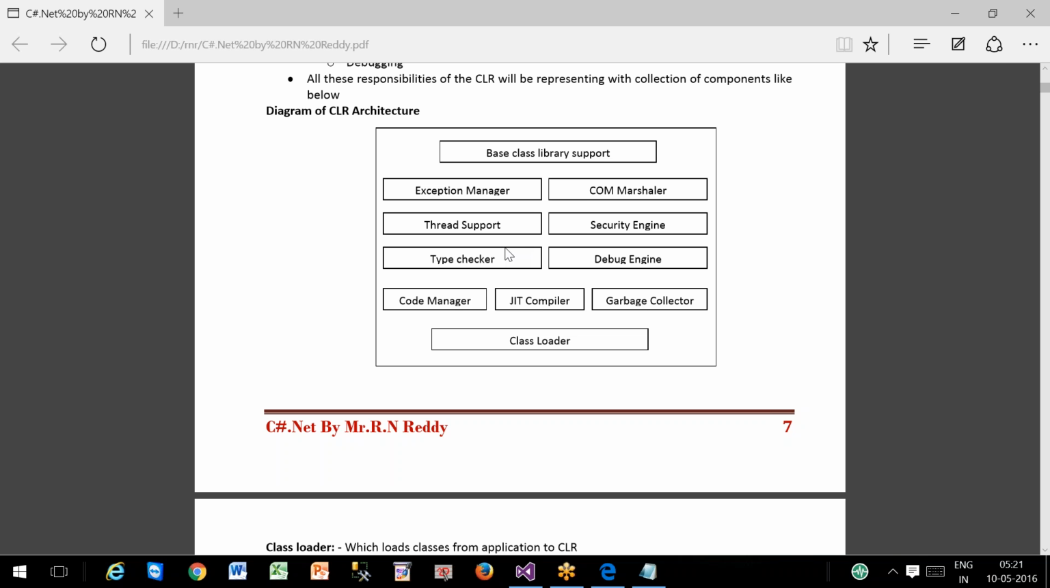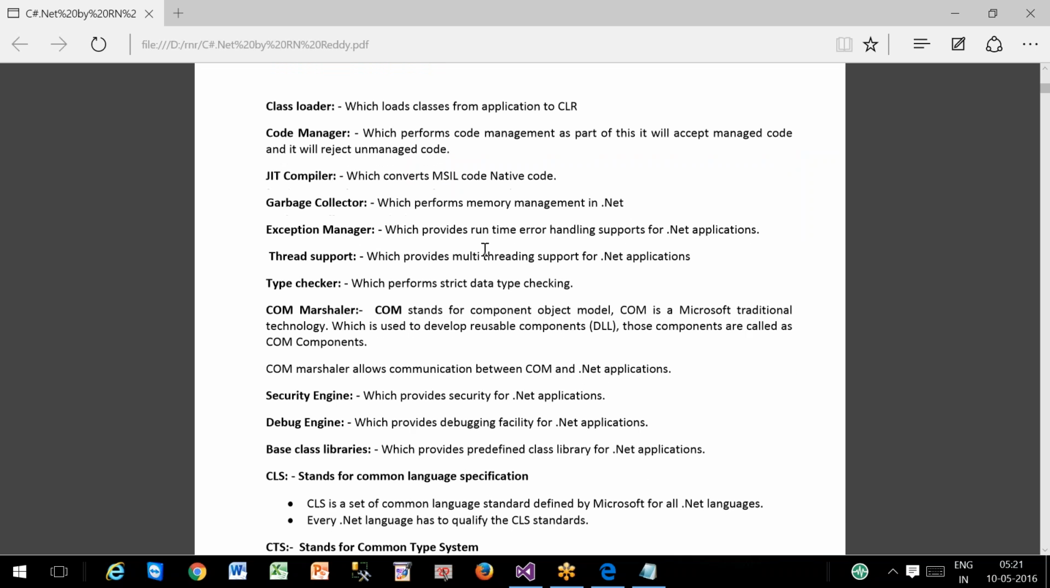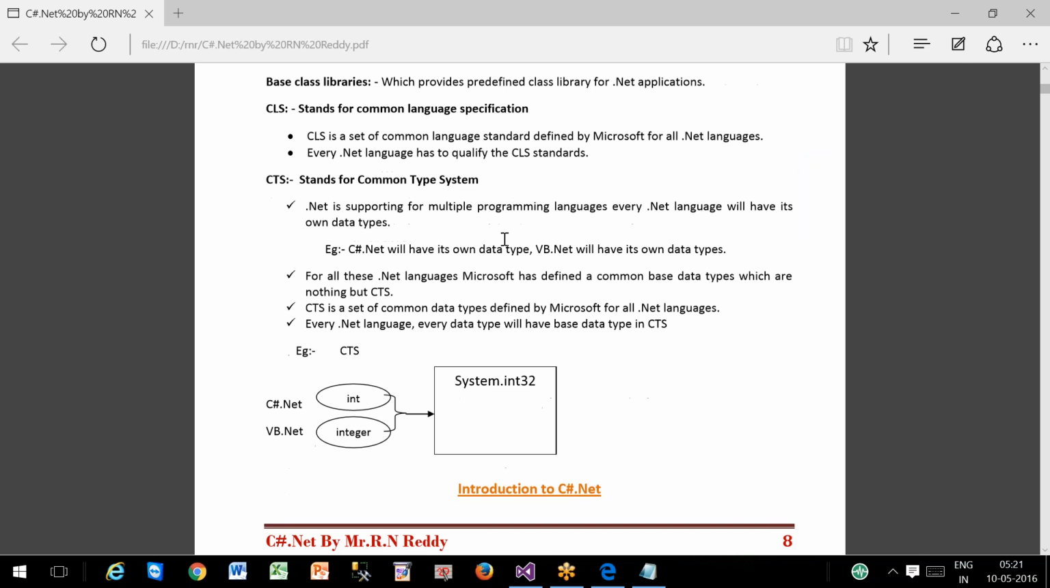COM marshaller, which allows .NET applications to consume COM components. Security engine, which provides security. Debug engine, which provides various debugging facilities. Base class library support, which provides predefined class library support for .NET applications. So all this explanation is there at the bottom of your notes, you can observe.